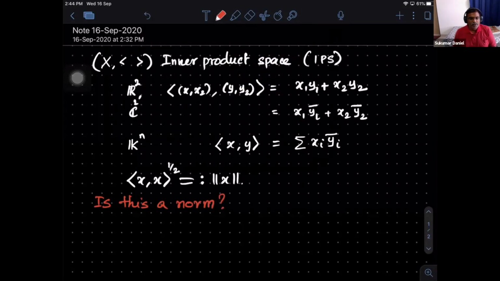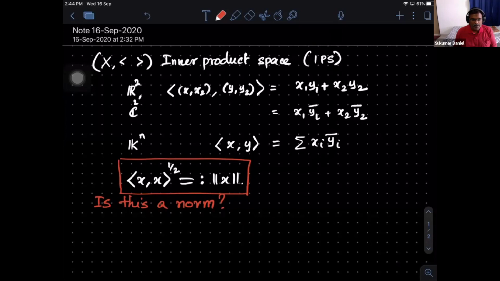That means what is given to us is a vector space and an inner product on it, and we are defining a norm through this definition. And we are asking the question: is it a norm? Can you check?